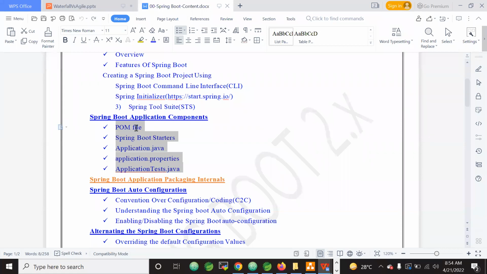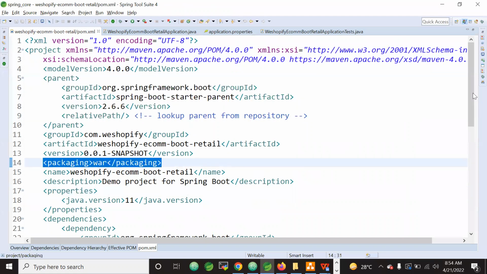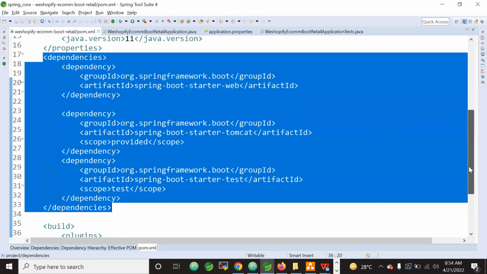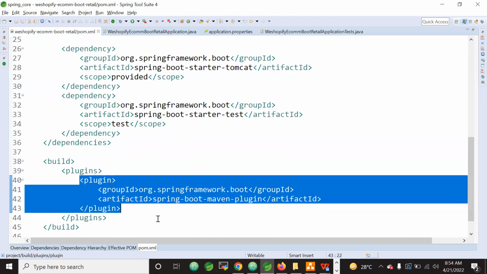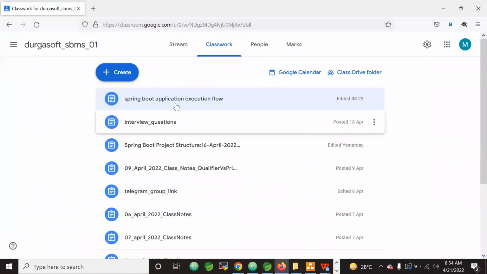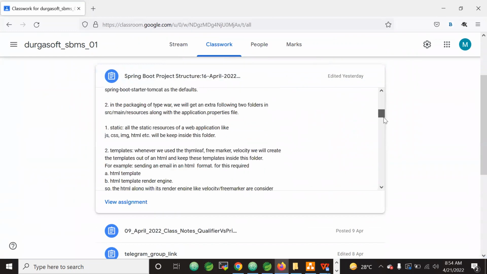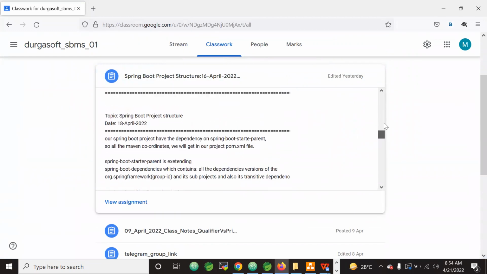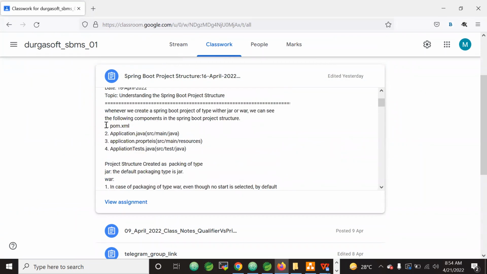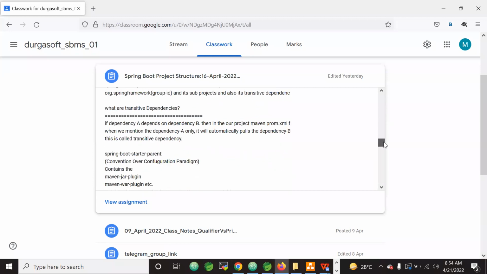In the pom file we have 4 sections: parent, packaging type, dependencies, and then the plugins. These 4 sections we'll thoroughly see. Here we will get a lot of questions. If you look at this project structure, we will discuss the project structure, the pom.xml file, Application.java, and we'll discuss the plugins.